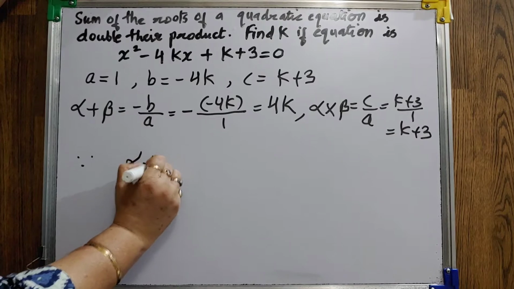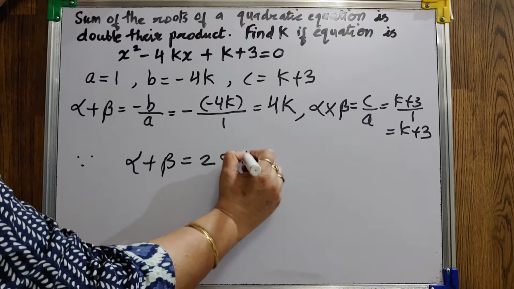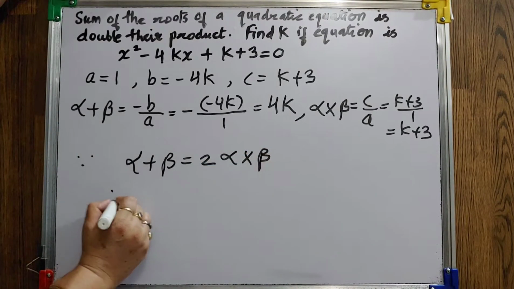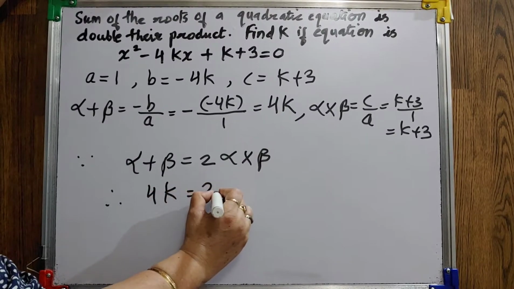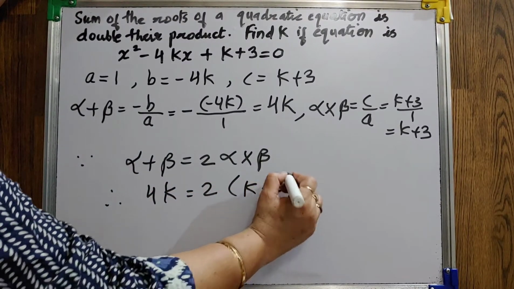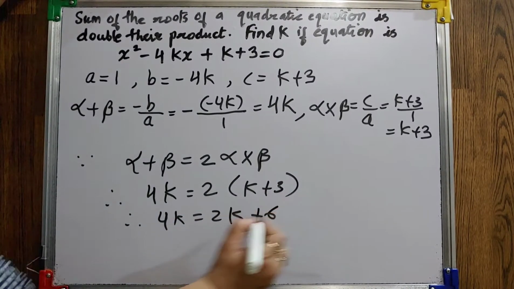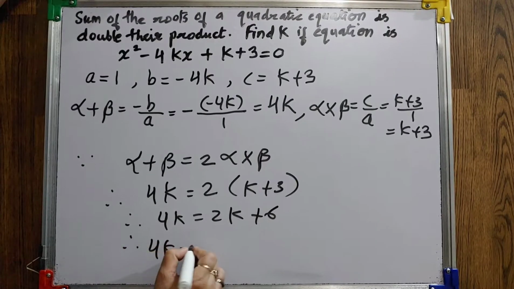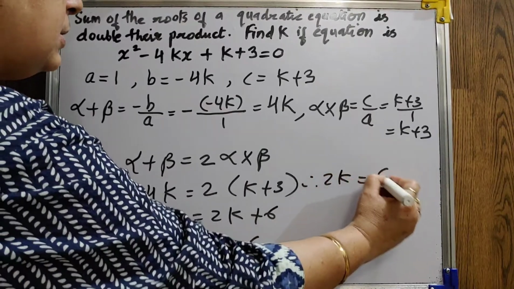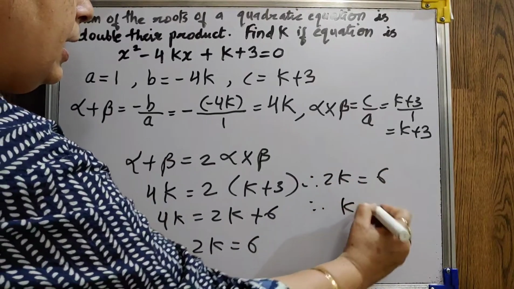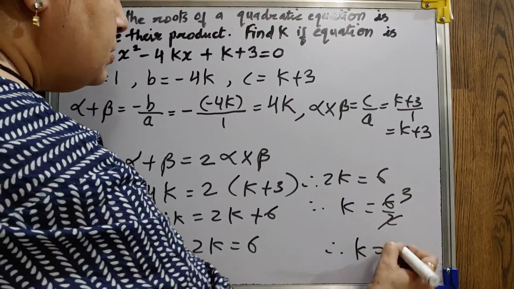Since the sum of roots is twice their product, now substitute the values. Alpha plus beta is 4k, 2 as it is, and this is k plus 3. So 4k equals to 2k plus 6. Transfer k this side. So your 2k is 6. So your k will be 6 by 2. That will be equals to 3.